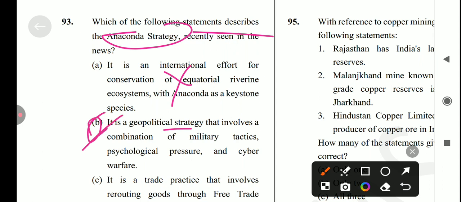Yes, it's correct. So option B only is the correct answer for this question. Taiwan's authority recently stated that the People's Liberation Army is using an Anaconda strategy to put pressure on Taiwan. Okay, so the answer is option B.